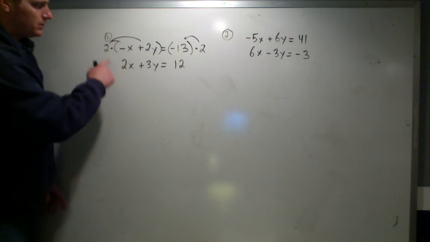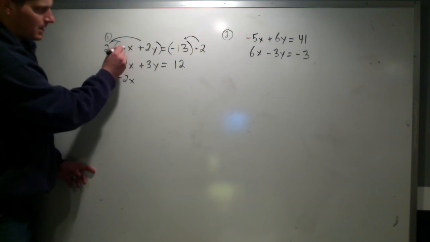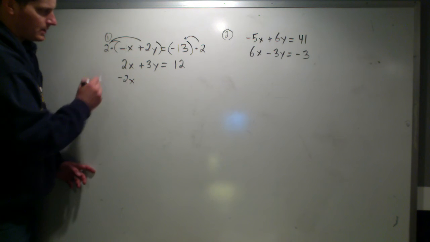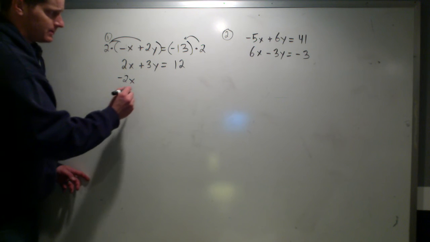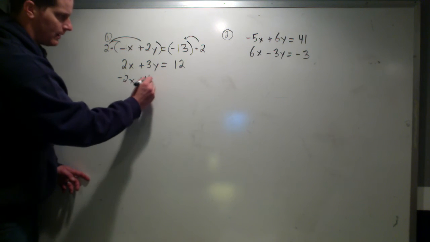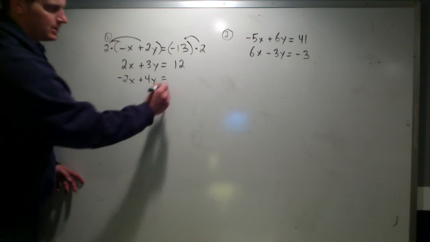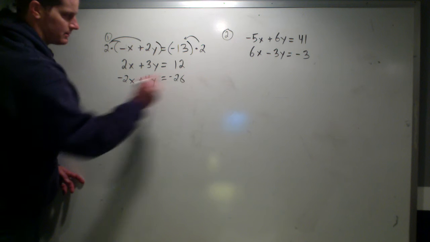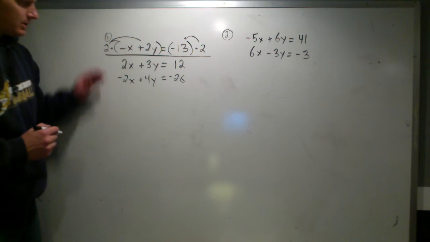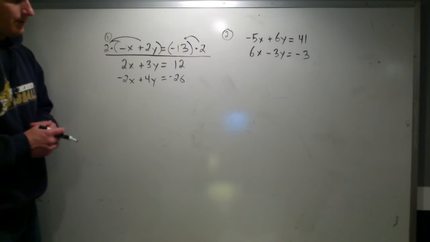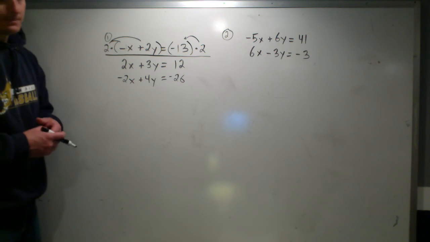So I end up with negative 2x, because 2 times that negative x, which is actually negative 1x, gives negative 2x, and then 2 times 2y, I end up with 4y. On this side, 2 times negative 13, I end up with negative 26. Sometimes I like to box it in or draw a line so I can clearly see the transformed equation along with the original to help me solve the system.